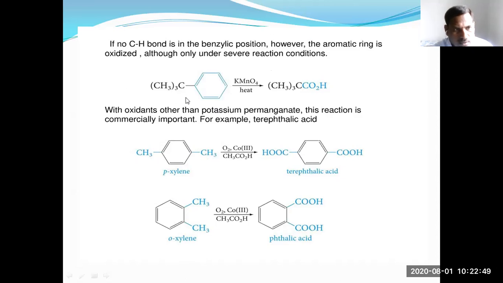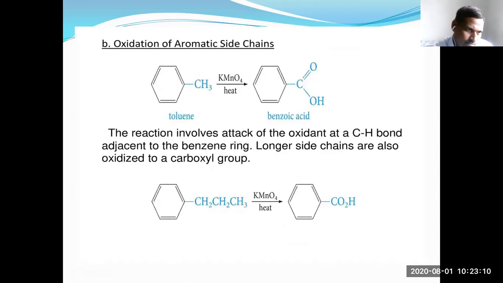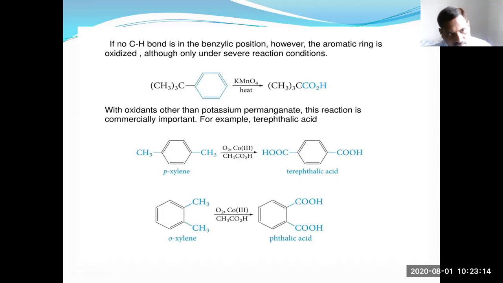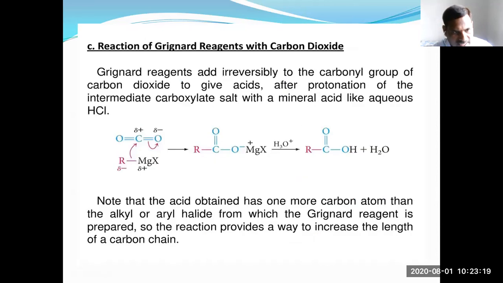So the reaction condition is that arenes having benzylic hydrogen in the side chain undergo oxidation to give only benzoic acid. This is the oxidation of aromatic side chains to prepare carboxylic acid.